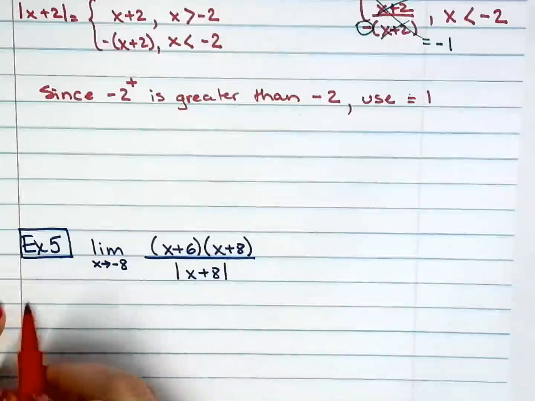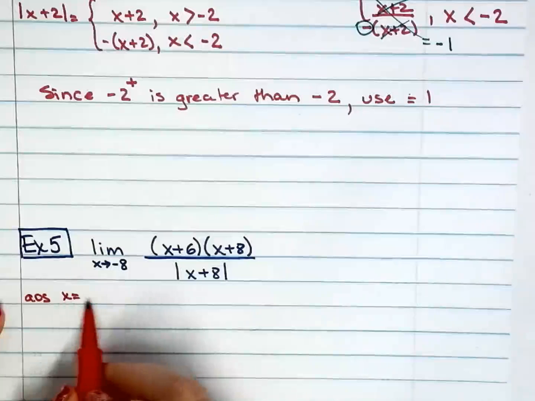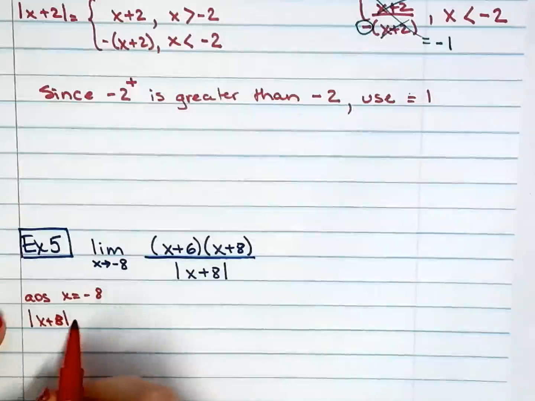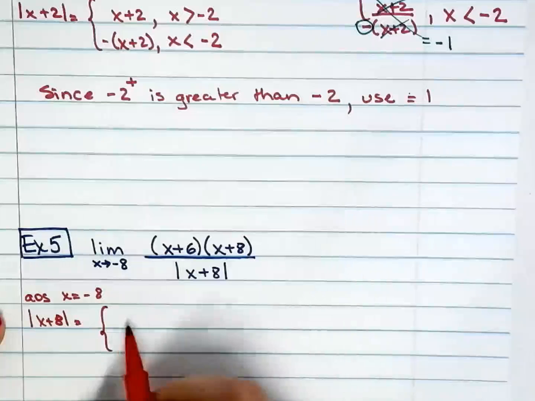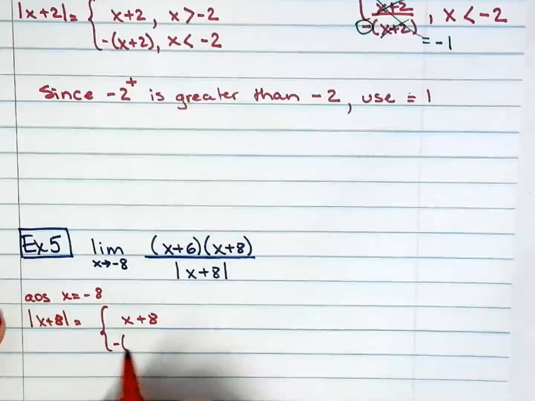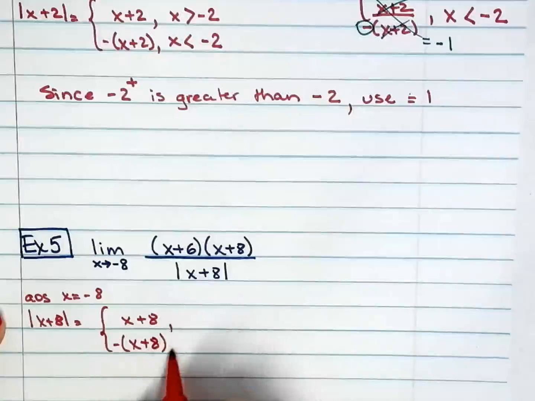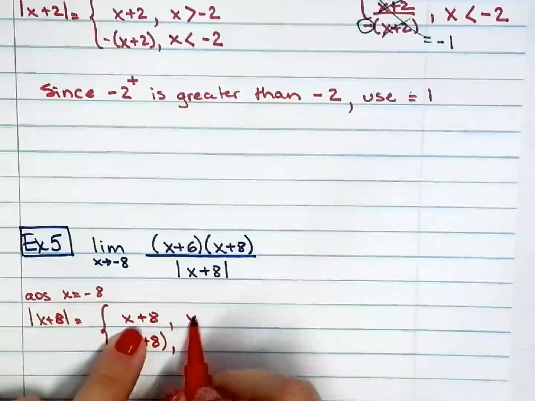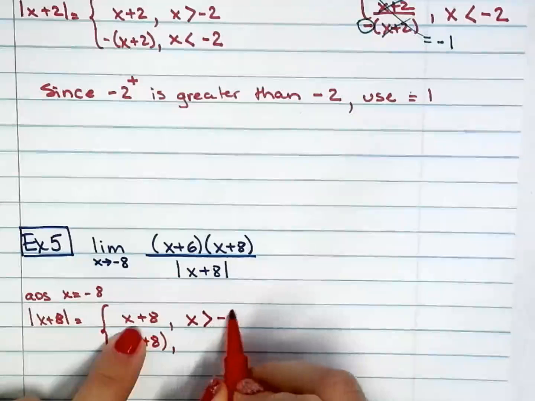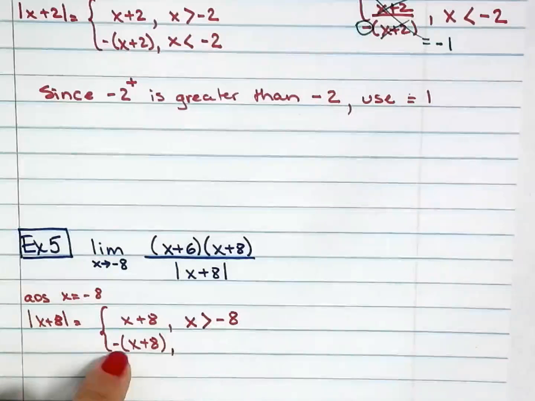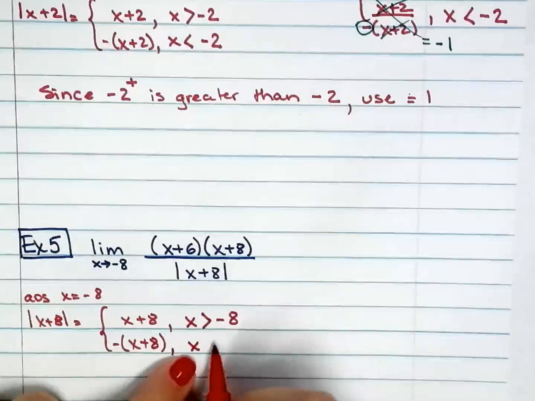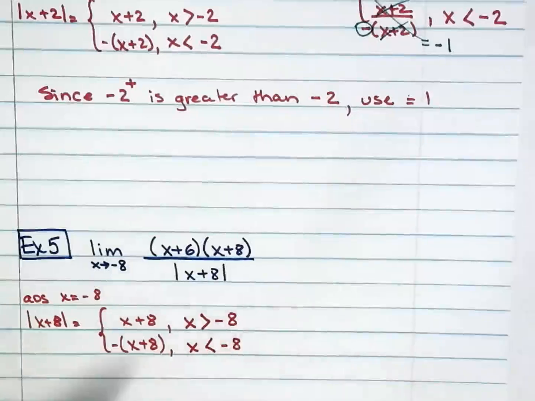Okay, so axis of symmetry, x equals negative 8. So set up your restrictions. So the restrictions will be x plus 8 and negative x plus 8. You use x plus 8 only if x is greater than negative 8, and you will use negative x plus 8 when x is less than negative 8.